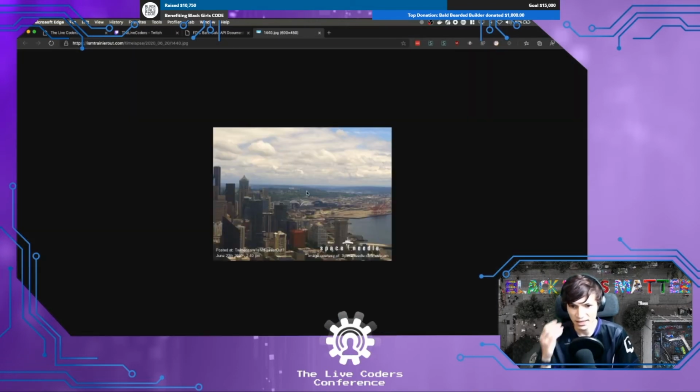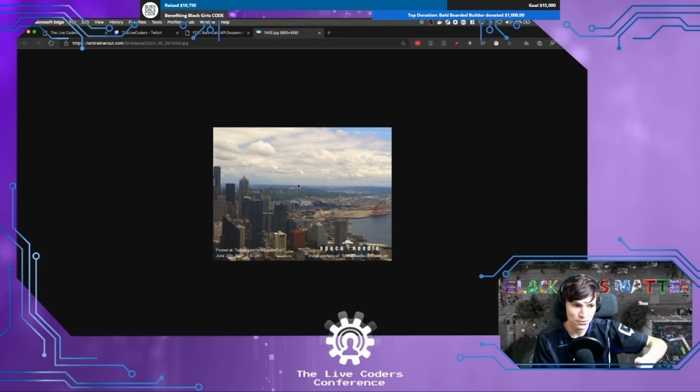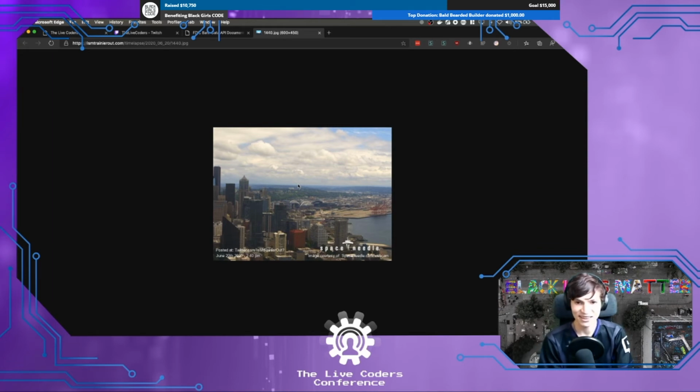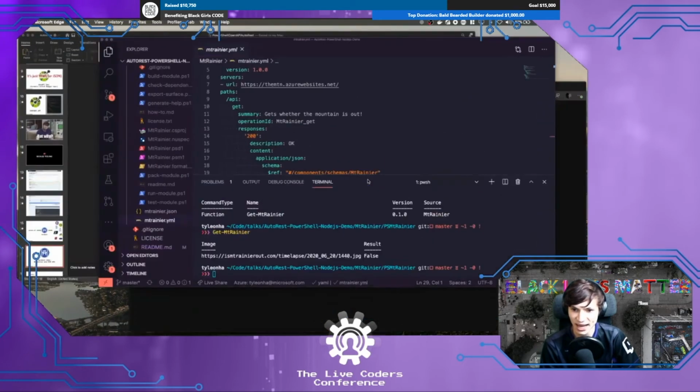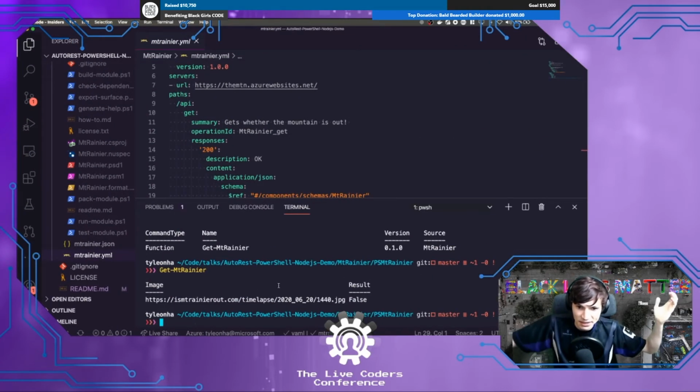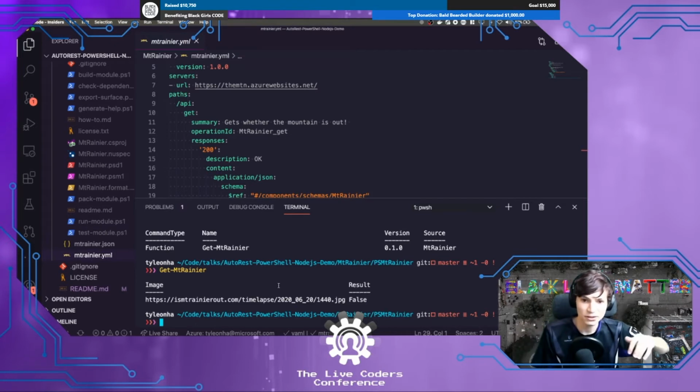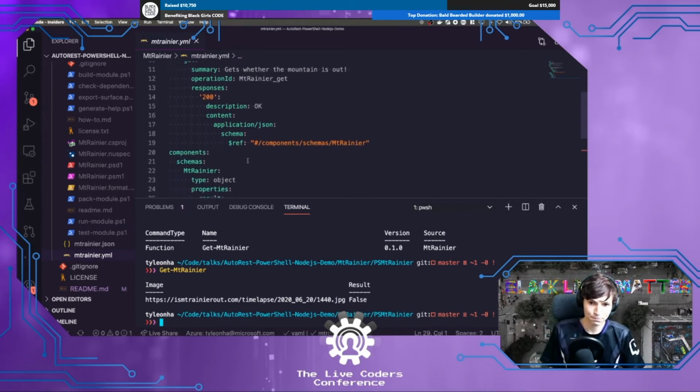Yeah, it's pretty cloudy. It's a picture from the Space Needle, and this is a service that I made a long time ago, but it basically does some tagging to see what's in this picture, and if there's a mountain in the picture, then therefore the mountain is out. It's very low effort, and I use some third-party service because I'm not a machine learning expert or a computer vision expert. But yeah, so it worked. We got this free PowerShell module, all because I wrote some YAML.